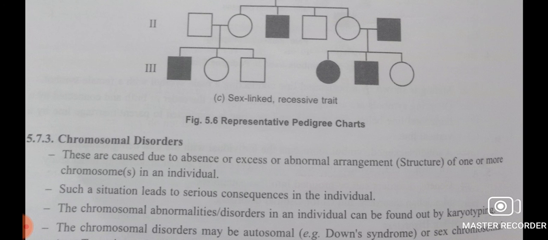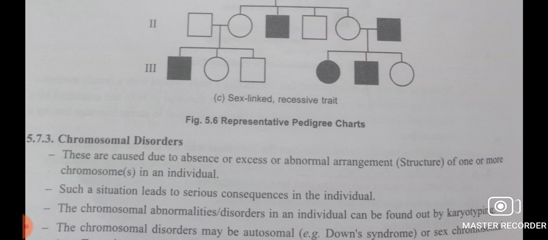Or in its arrangement, if the chromosomes are not arranged properly, like an inversion, a part of the chromosome will be added in an inverted manner. Understood? So all this will lead to mutations. This kind of situation can lead to serious consequences in the individual. So this can be studied by karyotyping.